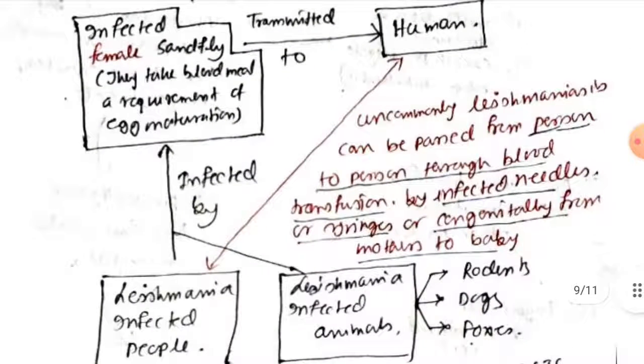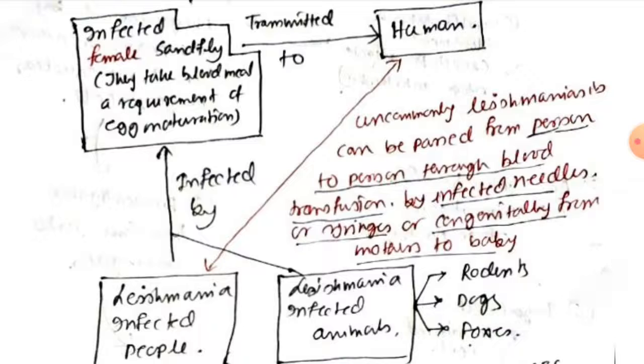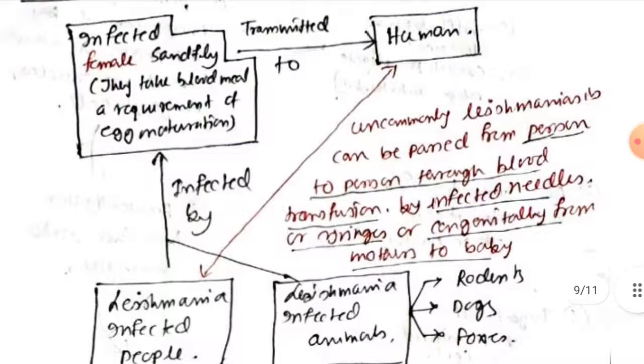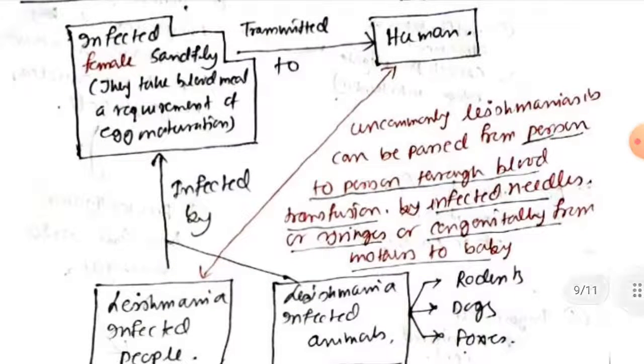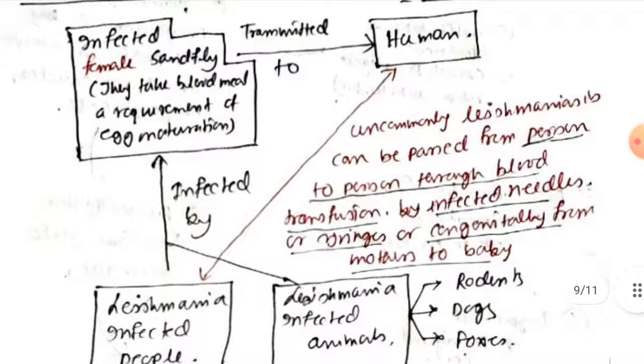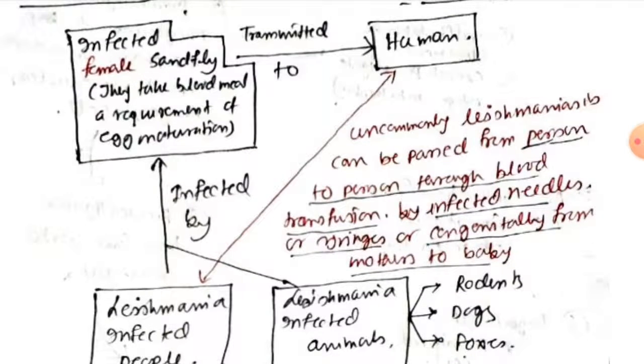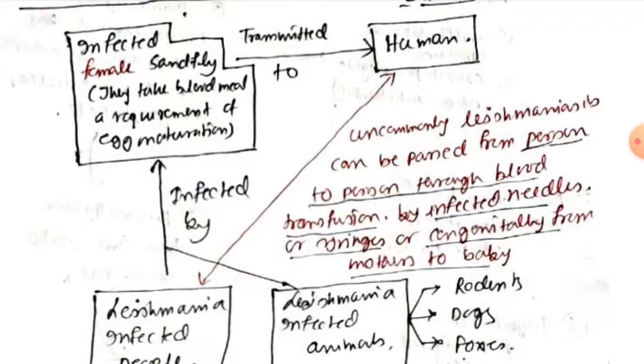Transmission is via the bite of the female sandfly, and the female sandfly itself becomes infected by Leishmania-infected animals such as dogs, rodents, foxes, or by Leishmania-infected people. There can be a very small chance that Leishmaniasis is transferred directly through blood.